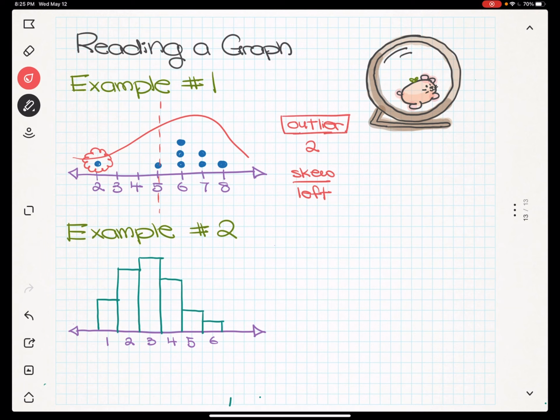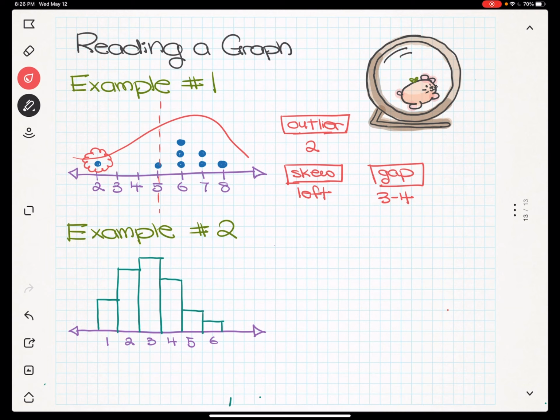And lastly, we're going to go ahead and talk about our gaps. Do we have any gaps here? And yes, it does look like we have a gap here. Our gap in this example would be from 3 to 4. There's a gap. Doesn't seem like there's anything there, right? So that is our gap. All right, so you're going to be having some practice with this in your homework. And this is a good time for us to kind of talk about it and do some together.